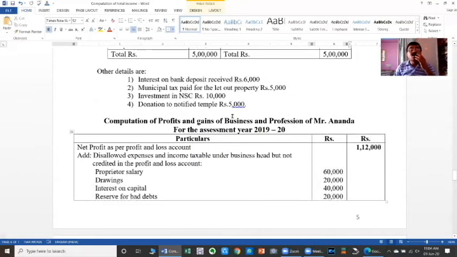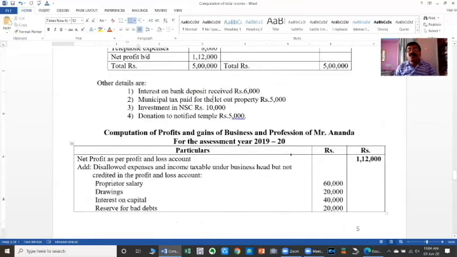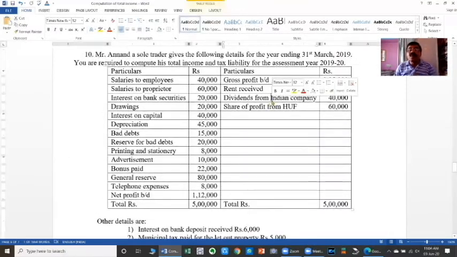There are no incomes given in the adjustments which are related to the business. Therefore, the next step in the computation of business income is: less, incomes credited in the P&L account. There are some incomes credited in the P&L account, but those are not related to the business, meaning they are chargeable under other heads of income. Here, rent received, income from house property; dividend from Indian company, taxable under income from other sources; share of profit from HUF, also taxable under income from other sources.